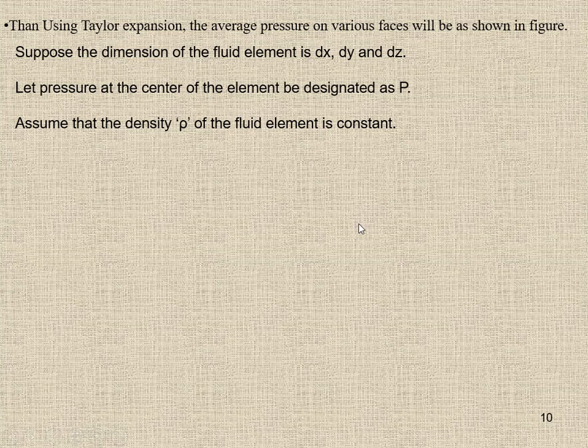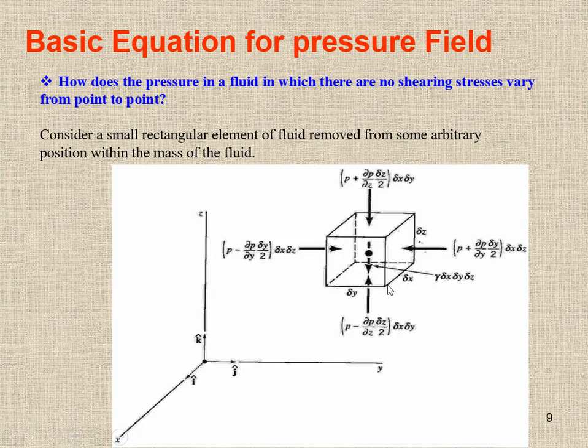To calculate the magnitude of this pressure, we are going to consider the dimensions of a fluid element in the x, y and z directions, which are del x in the x direction, del y in the y direction and del z in the z direction.